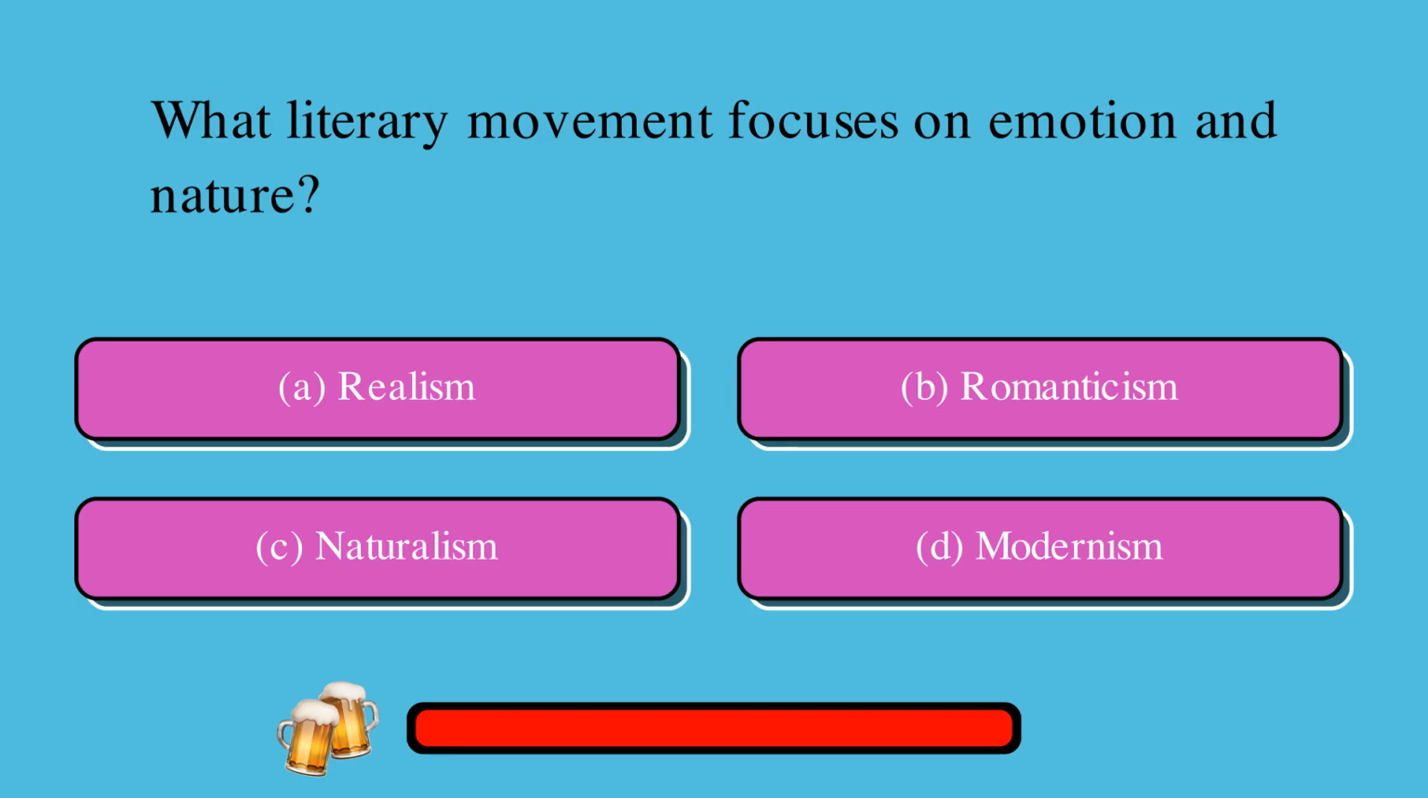Here's some literary movements trivia. What literary movement focuses on emotion and nature? A. Realism, or B. Romanticism, or C. Naturalism, or D. Modernism? The correct answer is B. Romanticism.